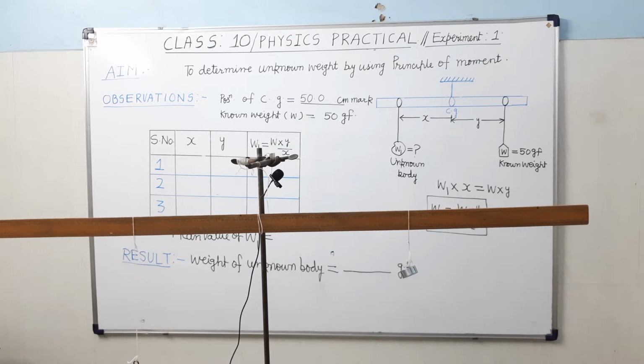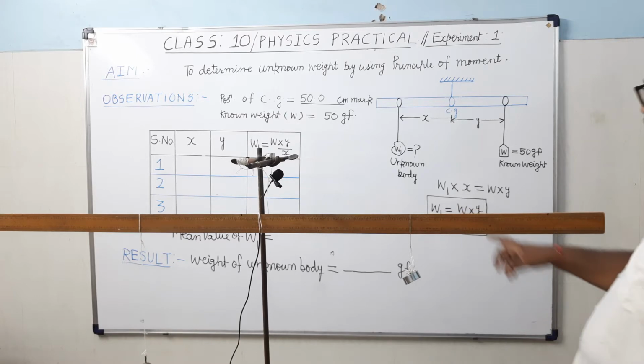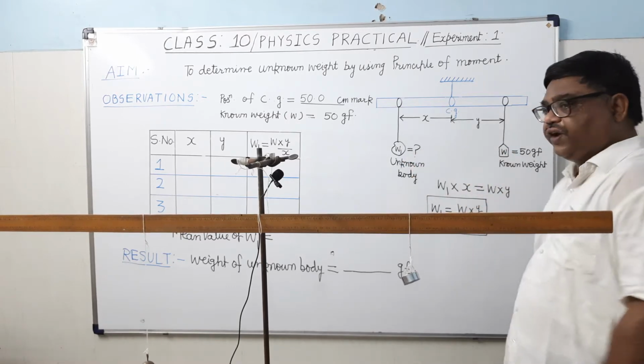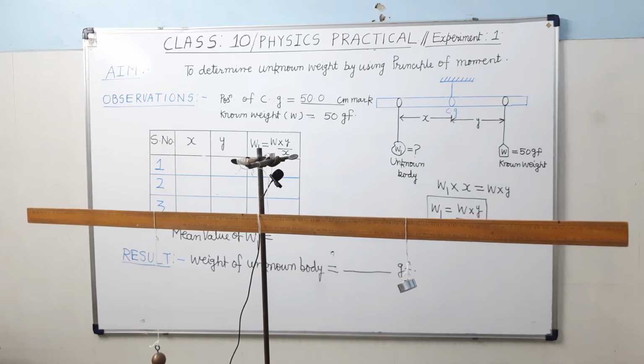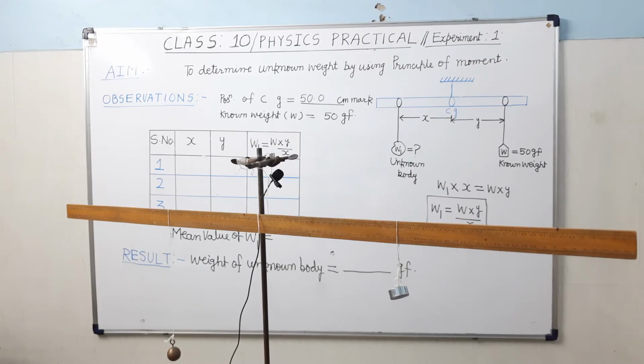Now the scale has become horizontal under the influence of this unknown weight and known weight. Now we will note down the positions of the known weight and unknown weight. So see here.